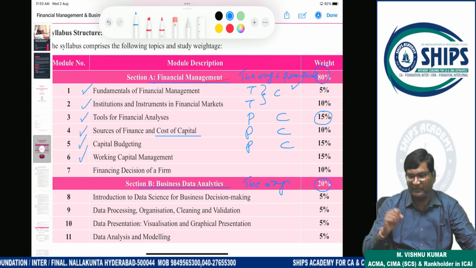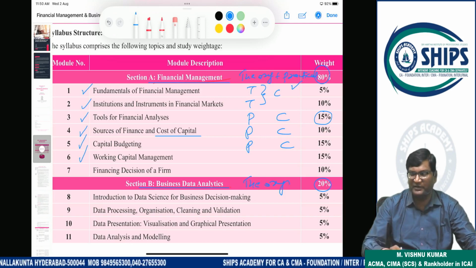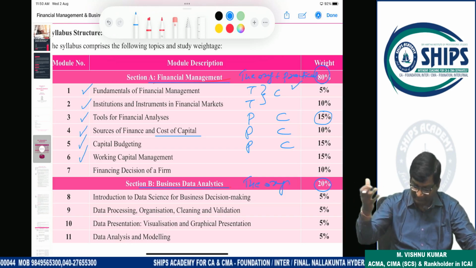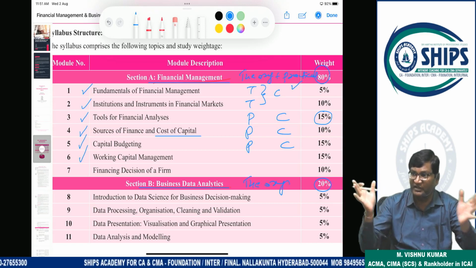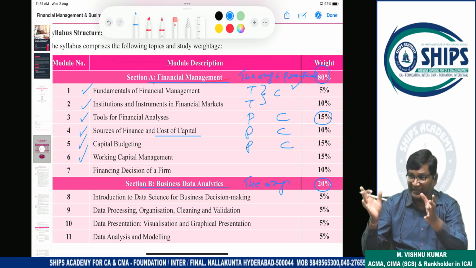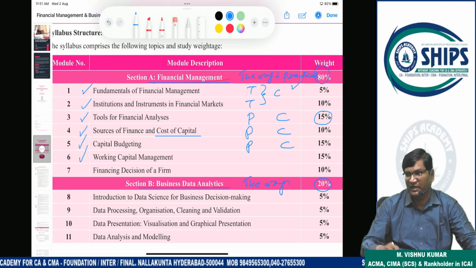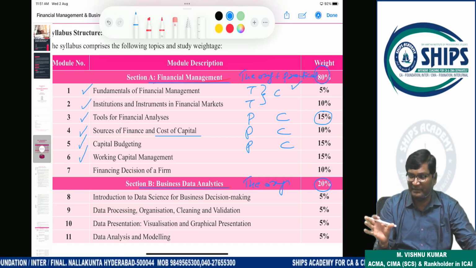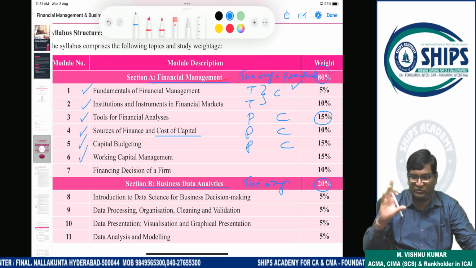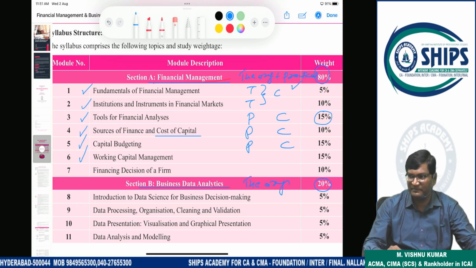How much production will take place? For how many days will finished goods be blocked? For how many days will raw material be blocked? For how many days is working capital blocked? At what interval are you making payment to labor? Accordingly, you need to know for how many days and how much working capital you need. If there is a shortfall in working capital, production will be affected. If there is an extra amount, that is also not required. So you will estimate working capital to the nearest approximate requirement. So is working capital estimation required or not?